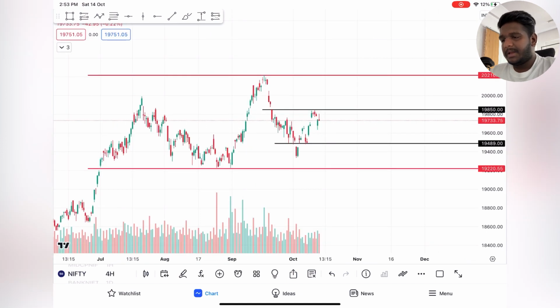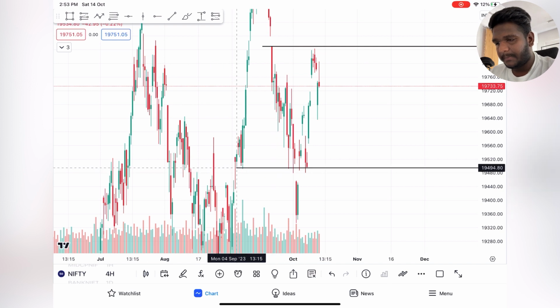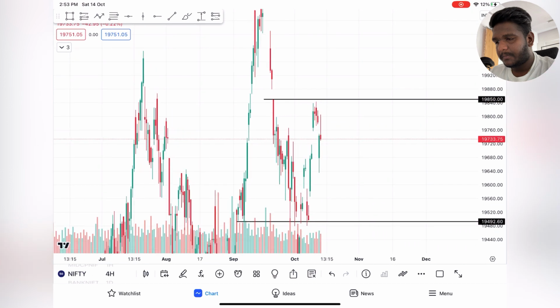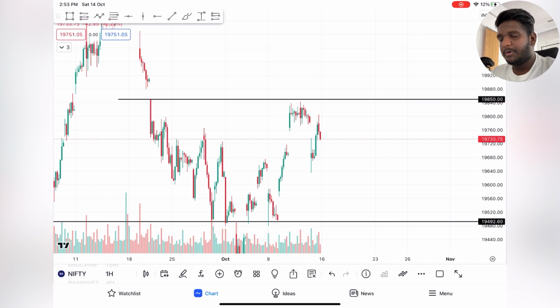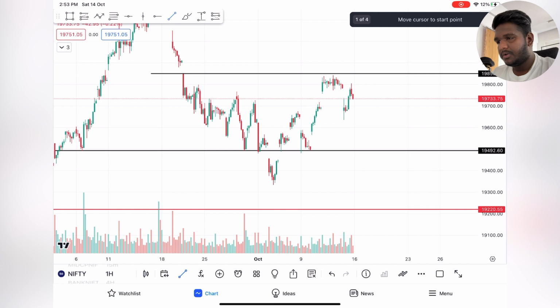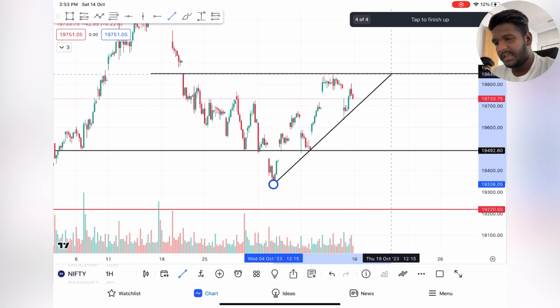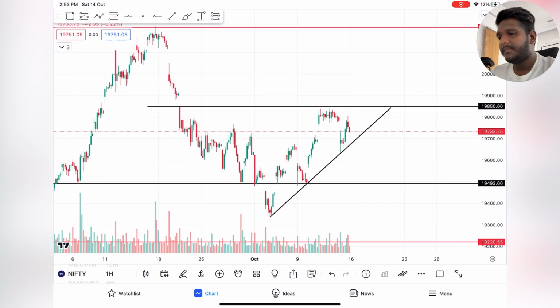On the 4 hours time frame, I'm going to correct my 1 day time frame supports and resistances. Perfect. On the 1 hour time frame, I'm going to check if there is any trend line passing through. So this can be one trend line over here. The first was this, and it is going in an uptrend.